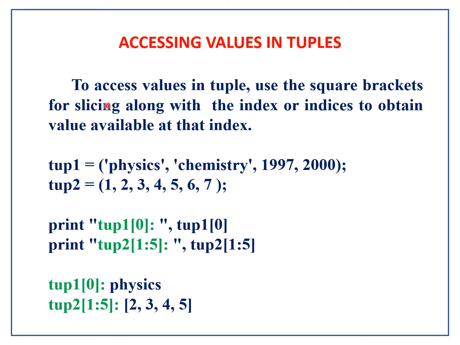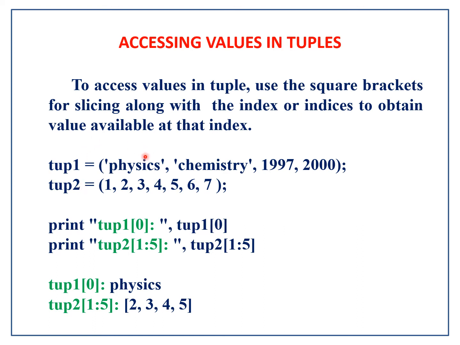So here you see the name of the tuple, TUP1, and the name of the tuple, TUP2. Similarly, you see two strings here, one is physics, one is chemistry, and two 4-digit numbers. Here you can see that there are 7 digits.